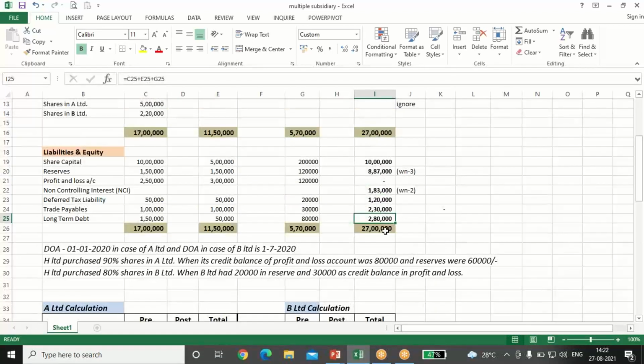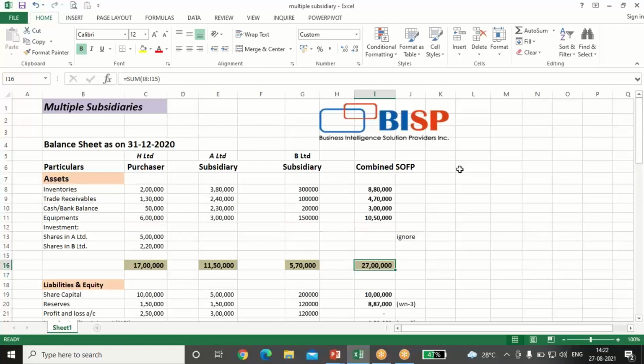So total of the liability side is 27 lakh and asset side is also 27 lakhs. So our balance sheet is tallied. This is the way how we do the multiple subsidiary adjustment in consolidated financial statement.